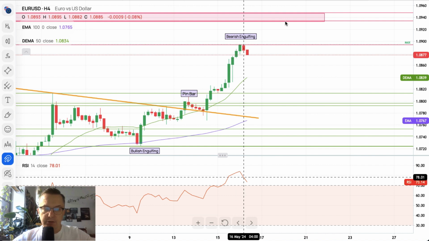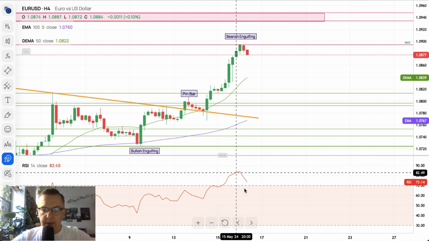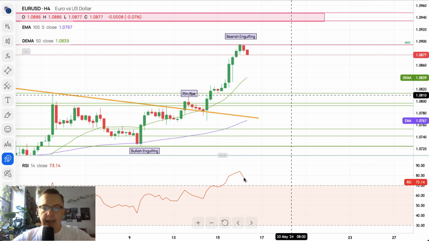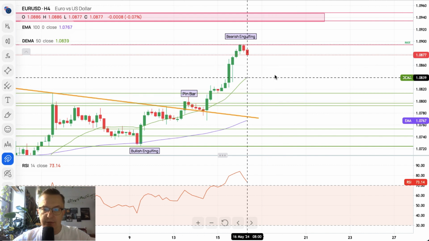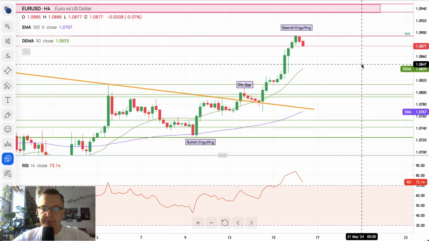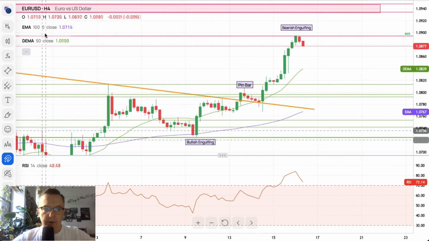However, not much room on the RSI as we are pulling back from the recent highs. The levels of 1.0813 and 1.0796 will act as technical support, together with the 100 periods moving average located at 1.0767. So the outlook for the euro dollar remains bullish. However, please be aware of the pullbacks.